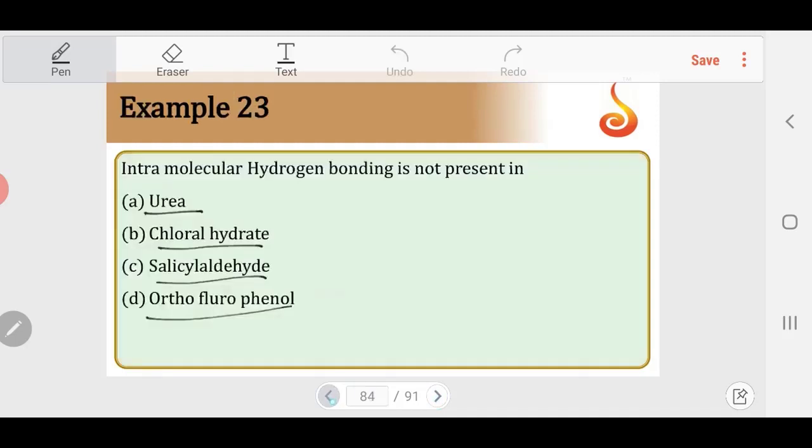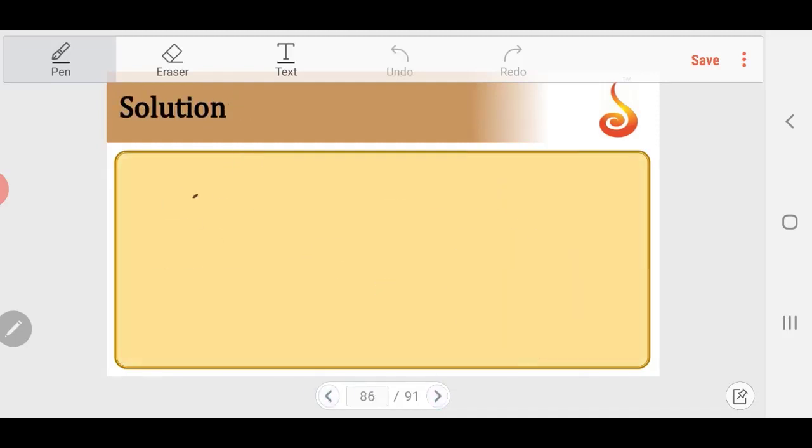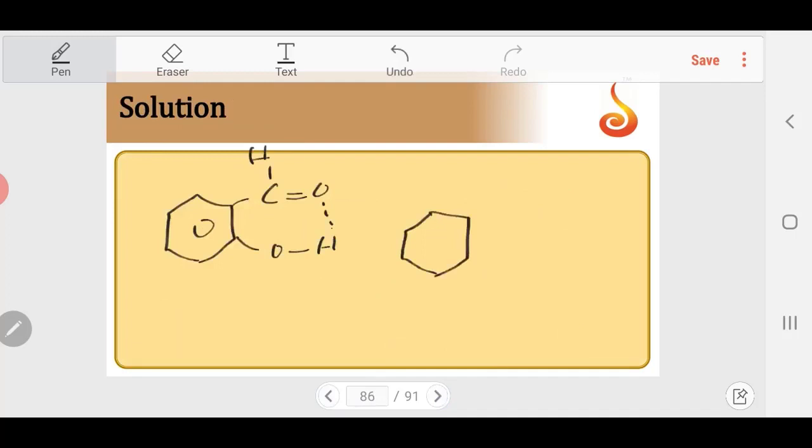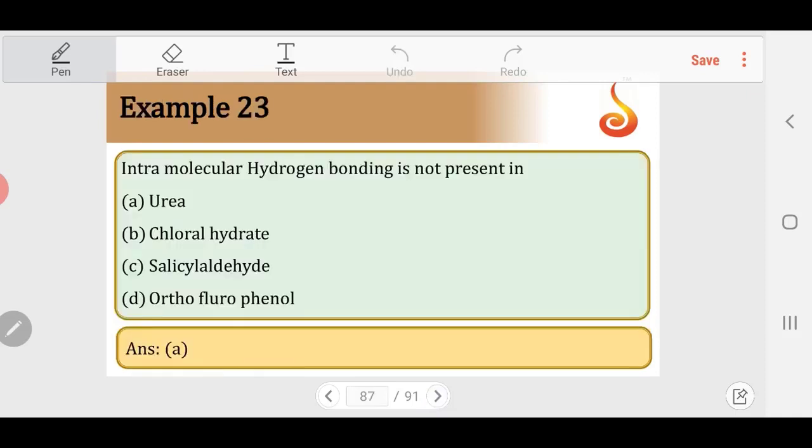Then the other example was salicylaldehyde. Salicylaldehyde is a benzene ring, C double bond O H, and it is OH. So this can have hydrogen bonding. Then another example given, orthofluorophenol. So orthofluorophenol, so OH and you have F. So this can be intramolecular hydrogen bonding. So apart from urea, every other molecule has intramolecular hydrogen bonding. So answer should be A.